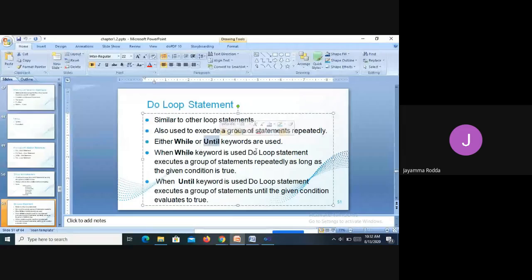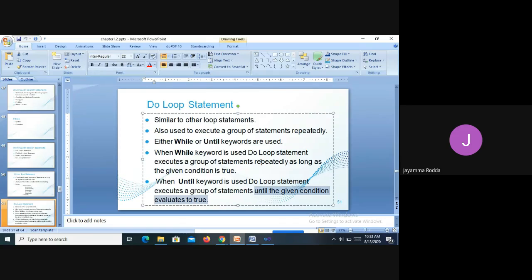When the While keyword is used, the Do Loop statement executes a group of statements repeatedly as long as the given condition is true. This is the phrase you should remember: as long as the given condition is true. Once the condition fails, it will exit from the loop. Whereas when you are using the Until keyword, a group of statements will be executed until the given condition evaluates to true.